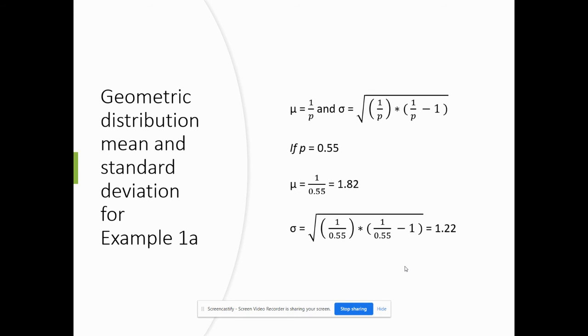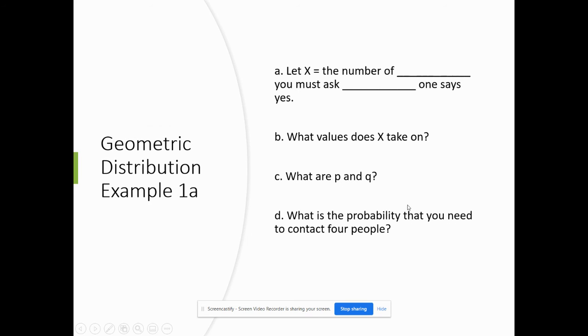So if I want to find the mean, I would do 1 divided by 0.55. I get 1.82. Standard deviation, I just plug it in and I get 1.22. This bottom one here for the standard deviation, I do it in parts. I do this part first times this part, and then take the square root of the whole thing. All right, so let's talk about it. A: Let X be the number of students you must ask before one says yes. B: What values does X take on? C: What are the P and the Q? And D: What is the probability that you need to contact four people?